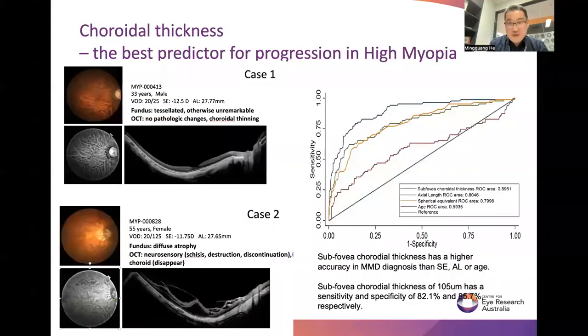And then we further proved that the choroidal thickness under the macula is a much better predictor than the spherical equivalent. So the best predictor is actually the subfoveal choroidal thickness. The ROC was much better on this single predictor.